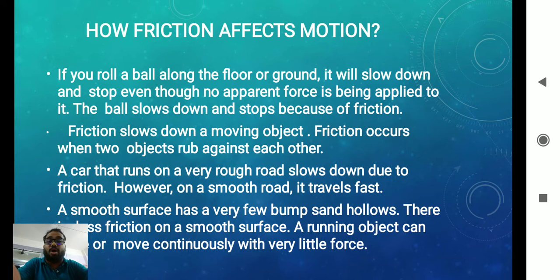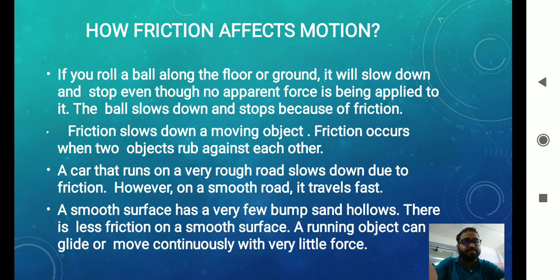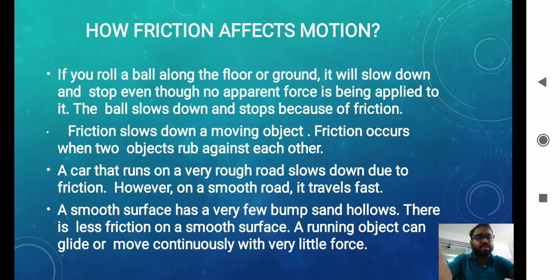Last class we discussed how friction affects motion. Basically, friction is something which lowers the speed, or decreases the speed. Here I have how friction affects motion. If you roll a ball along the floor or ground, then it will slow down and stop even though no apparent force is being applied. When the ball comes to a stop on its own, the force responsible for it is friction.